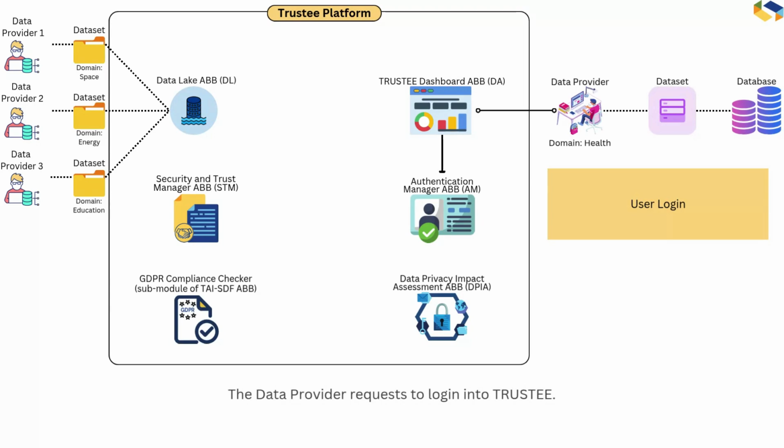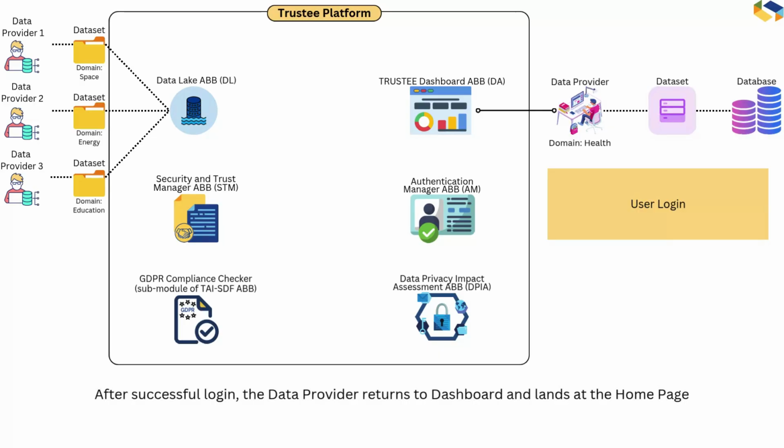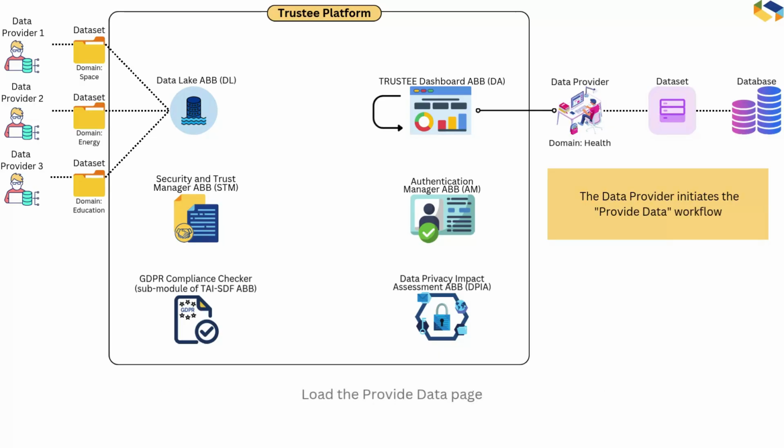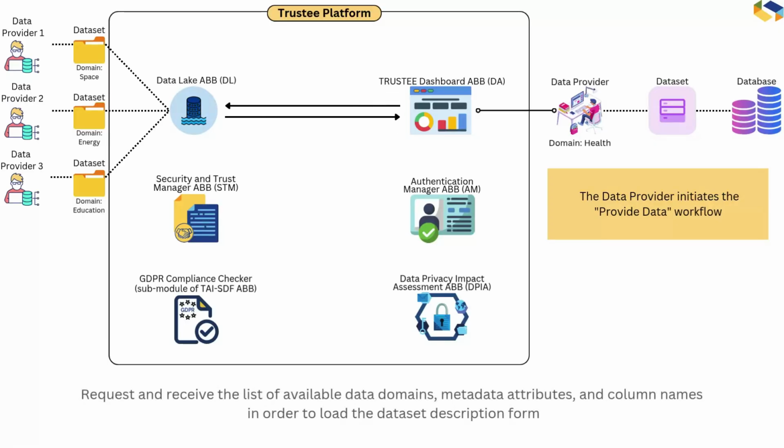The data provider requests to log in to trustee. The user gets authenticated. After a successful login, the data provider returns to the dashboard and lands on the homepage. The data provider initiates the provide data workflow. Load the provide data page. Request and receive the list of available data domains, metadata attributes, and column names to load the dataset description form.